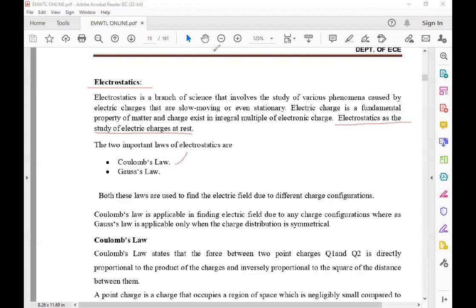First of all, you can see Coulomb's law. Coulomb's law is applicable for finding the electric field due to any charge configuration.